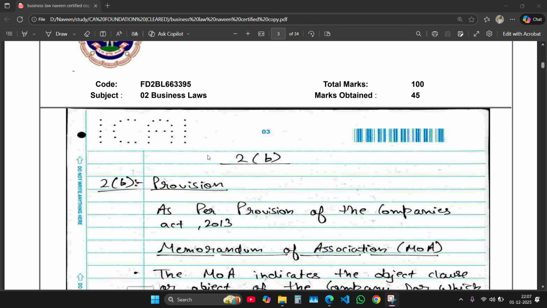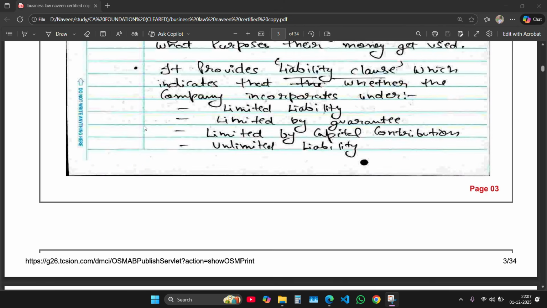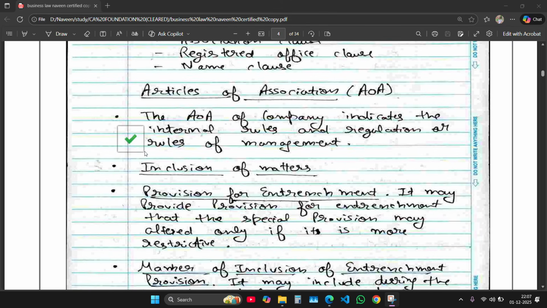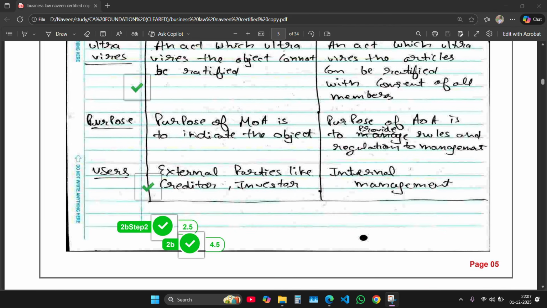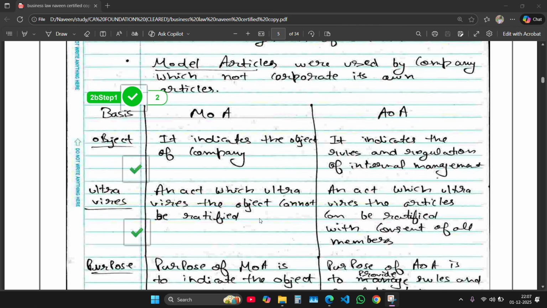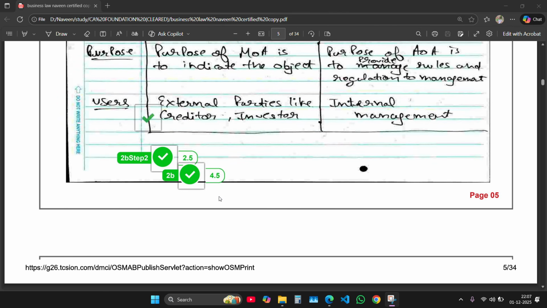This question was for 7 marks, and this was right, this also right, and the difference is also right. So I got 2 marks for explanation of MOA and AOA, and 2.5 marks for the difference, and a total of 4.5 marks I attained from this question 2B out of 7.